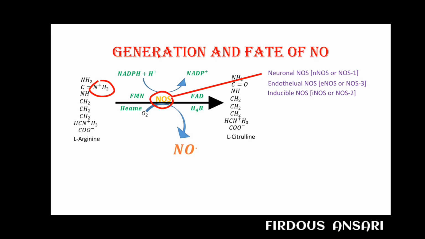Next, this nitric oxide which has been produced exists only for 4 to 10 seconds, and due to its rapid reaction with oxygen, it is getting converted into nitrite. It also reacts with the metalloprotein, especially with Hb, to produce nitrates, and both nitrate and nitrite are eliminated out via the urine. So this is regarding the generation and fate of nitric oxide.